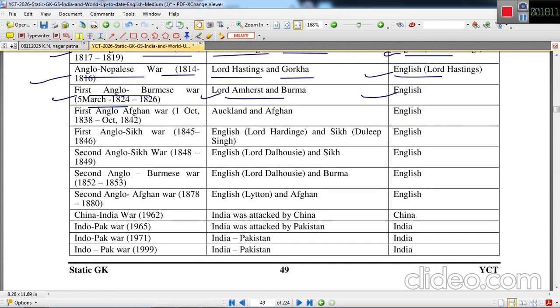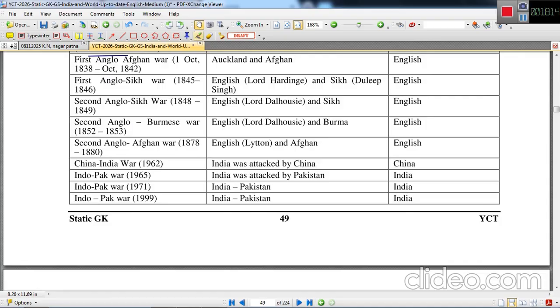First Anglo-Afghan War was fought between 1st October 1838 to October 1842. Auckland was the then Viceroy, then Governor General. Afghan forces and Auckland fought, and English were the victorious. First Anglo-Sikh War, 1845 to 46. English forces were headed by Lord Hardinge, and Sikh forces were headed by Dilip Singh. English were the victorious.